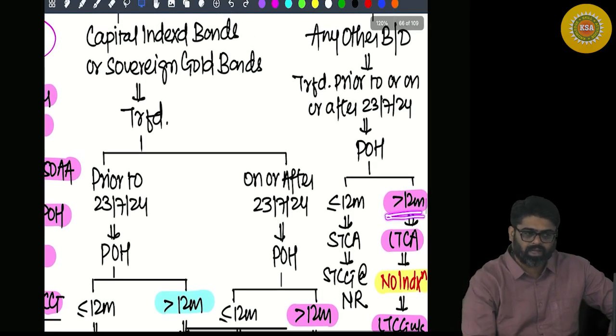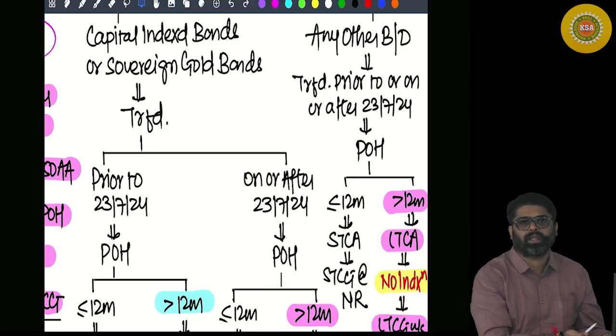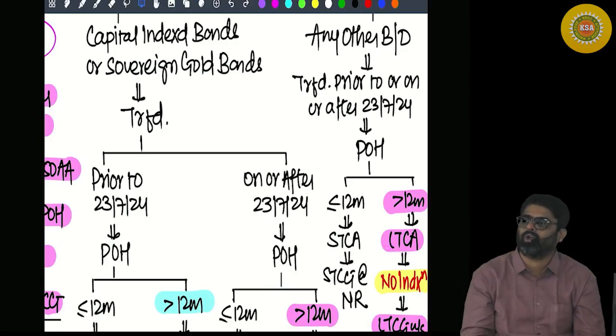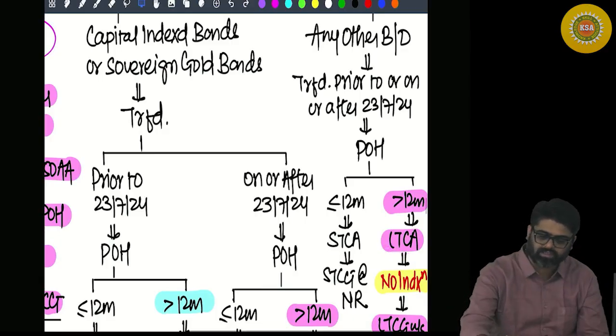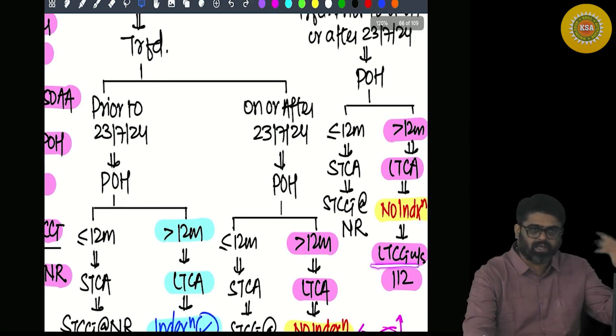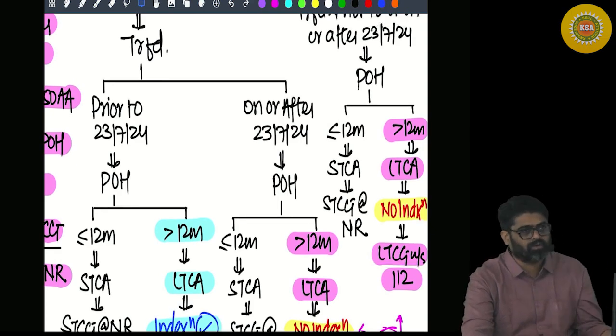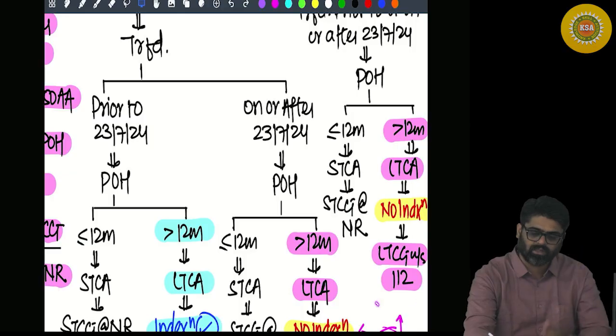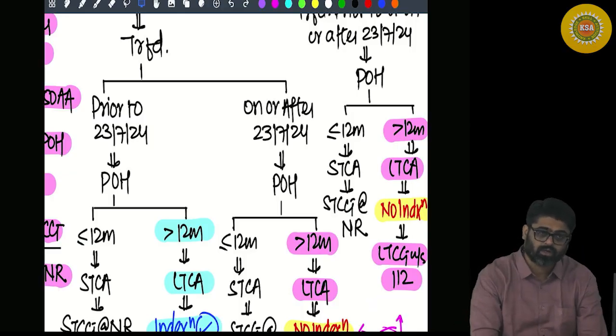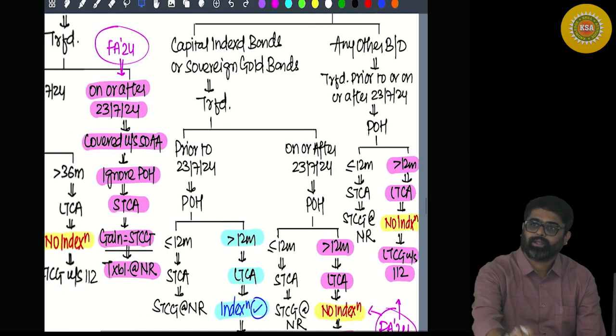If held for more than 12 months, they are long term. Earlier also you were not getting any indexation, now also you are not going to get any indexation, and the resulting gain, earlier also it was taxable under 112, now also it is taxable under 112. Yes or no? Will you remember this? Entire chart.